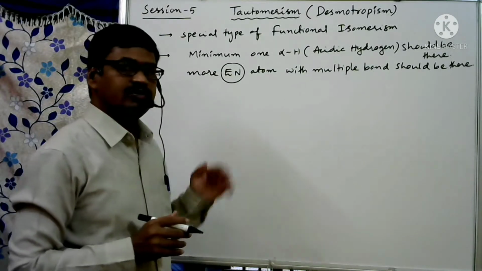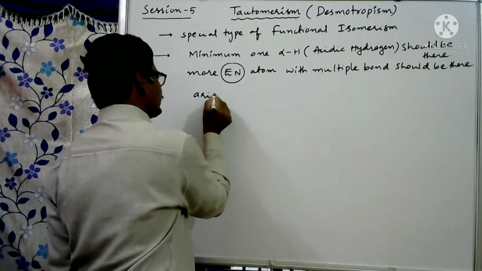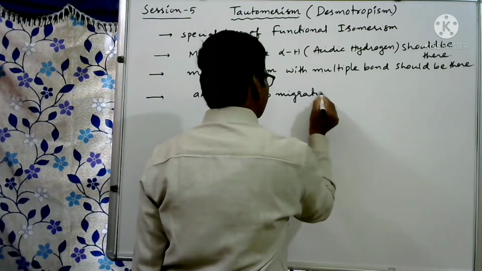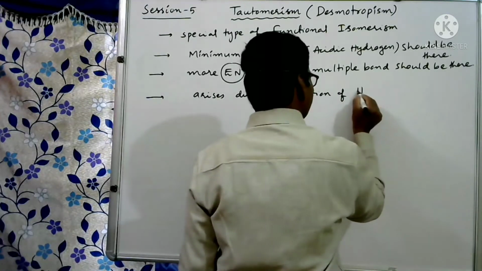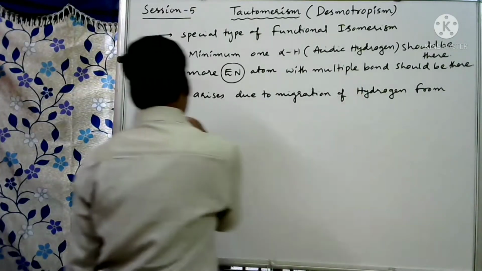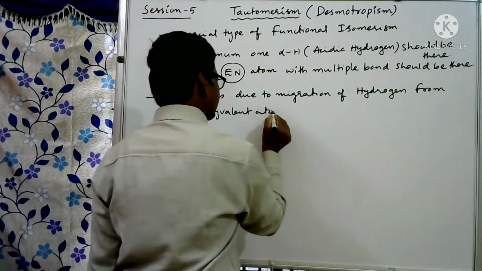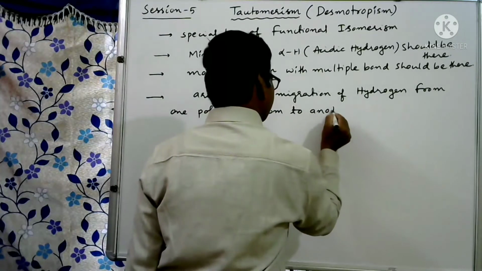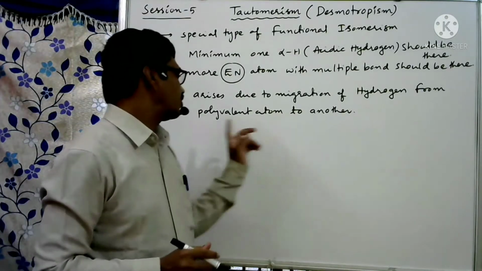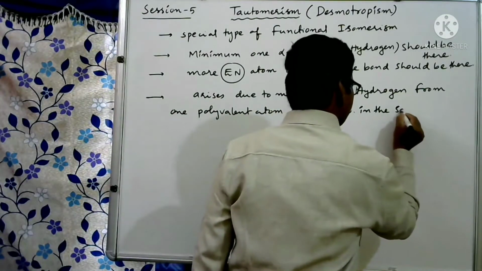So these are the two requirements, and tautomerism arises due to migration of hydrogen from one polyvalent atom to another in the same molecule.